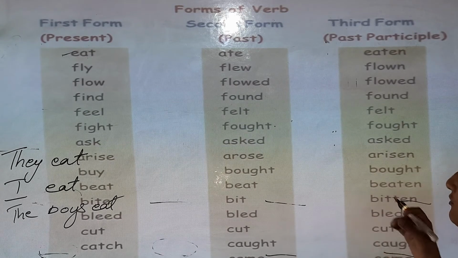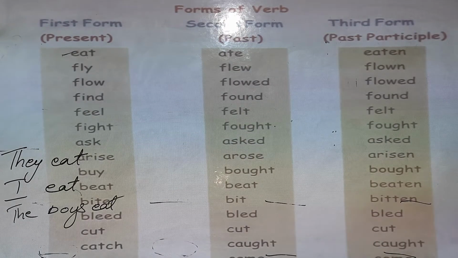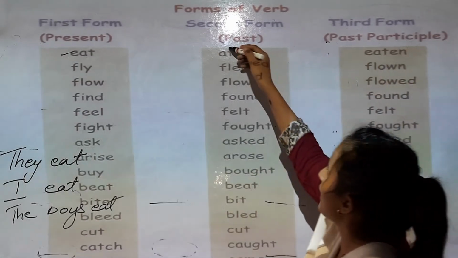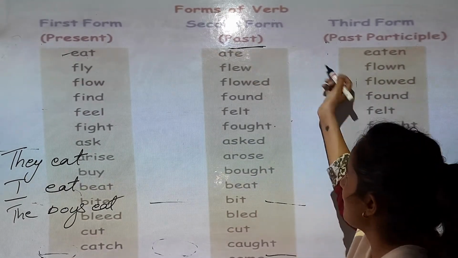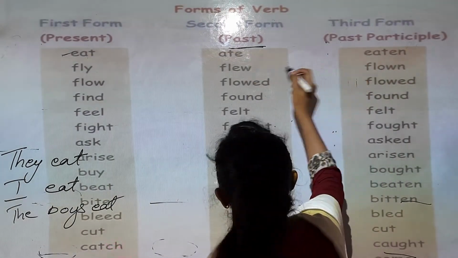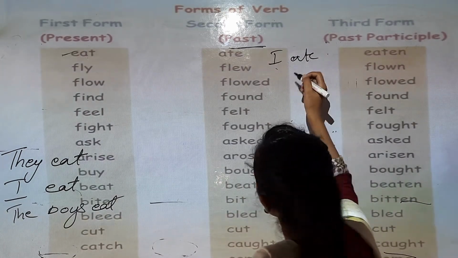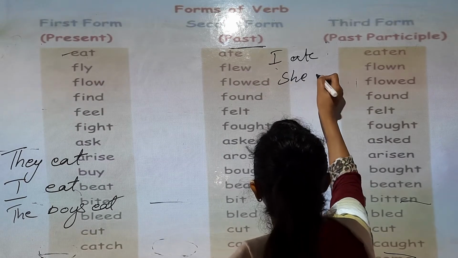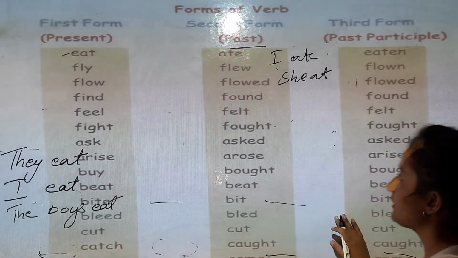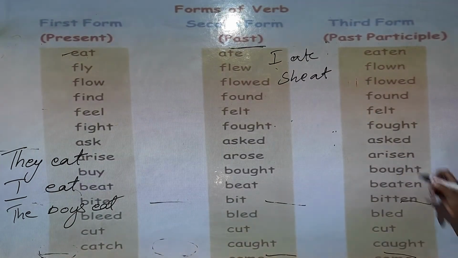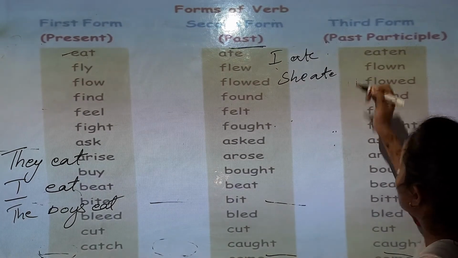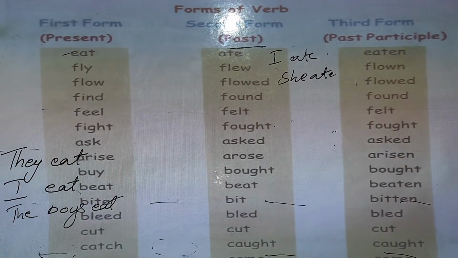The second form of a verb is called past form. For example, I ate or she ate. So these are the examples that we use in past form. Now past participle. How do we use the past participle? Eaten.